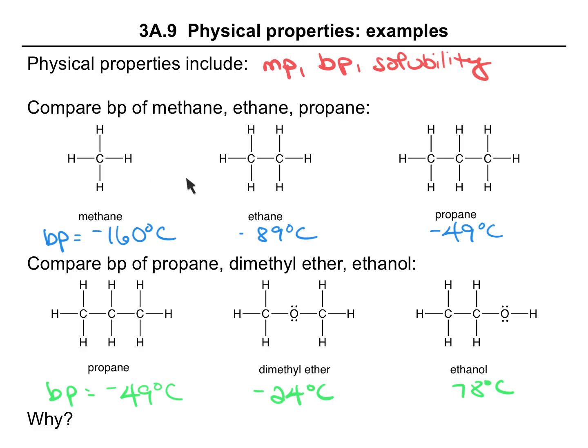So whether we're looking at compounds that are similar to each other yet differ in size, or compounds that are similar in size but otherwise dissimilar from each other, we see that there is a significant difference in boiling point. We will also see differences in other physical properties as well. And the reason has to do with differences in intermolecular forces.